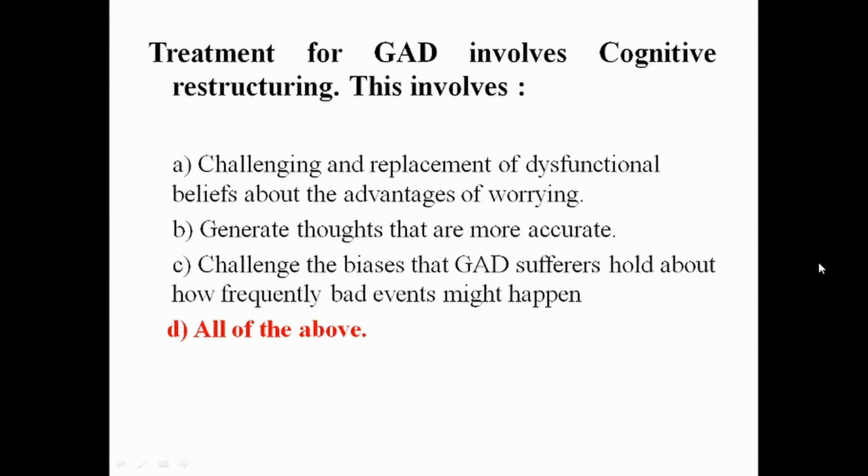Treatment for generalized anxiety disorder involves cognitive restructuring. This involves challenging and replacement of dysfunctional beliefs about the advantages of worrying, generating thoughts that are more accurate, and challenging the biases that generalized anxiety disorder sufferers hold about how frequently bad events might happen. And the answer is option D. All of the above options are involved in the treatment for GAD, that is generalized anxiety disorder.